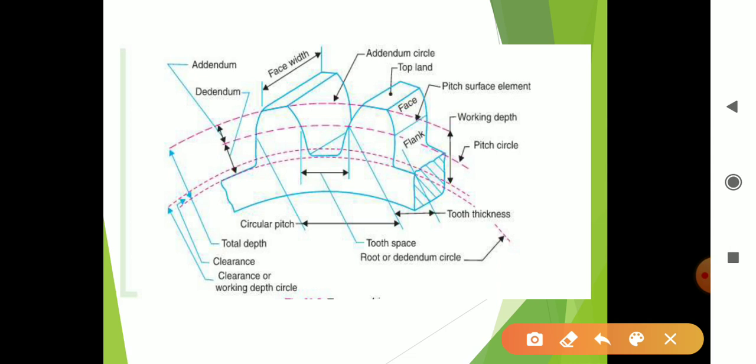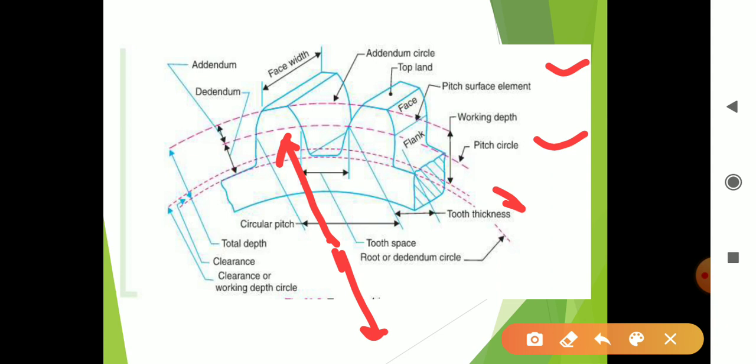So see here, this figure shows all the terminologies. These are the terms used in gears. The first thing we are going to see is the pitch circle. This dashed line is nothing but the pitch circle. Next is the pitch circle diameter, which is the diameter of this pitch circle. Suppose the center is here, from this center this is the radius, and the total diameter is the pitch circle diameter.